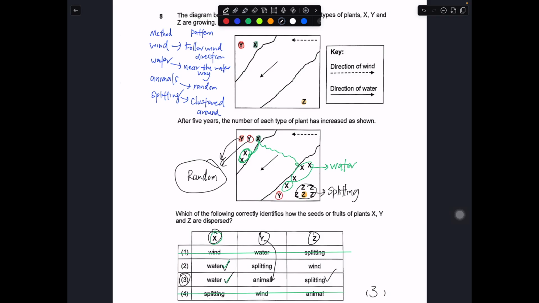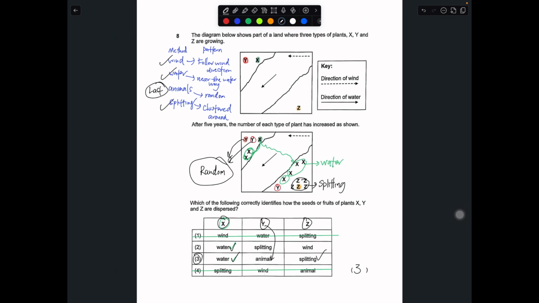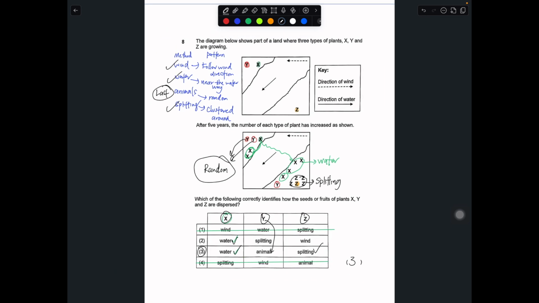So usually for young plants or locations that look very random, where you cannot find any pattern, they are being dispersed by animal. For wind, water, splitting, you definitely can find a pattern. So when you're working on this, try to find out these 3 first. Leave animal to the last, because animal is random, you can't tell anything. So with that, we are coming to the end of the MCQ.